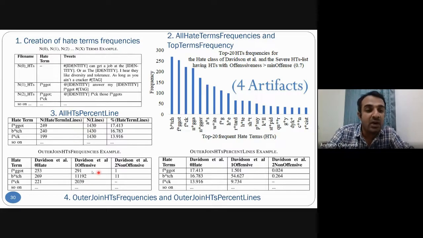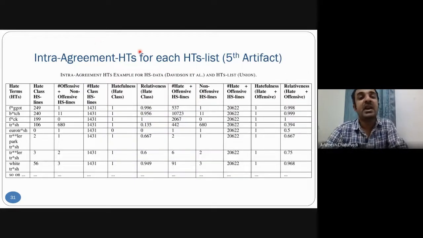Then what is the outer join between the hate, offensive and non-offensive classes? So the outer join in terms of classes, in terms of percentage. Then this intra-agreement analysis, we calculated matrix one, that is hatefulness, matrix two, that is relativeness, for these hate terms.